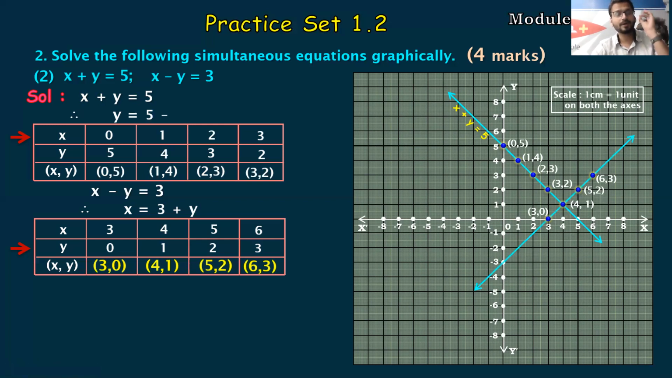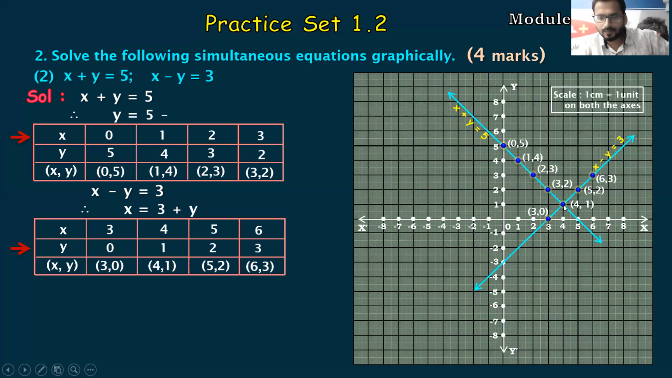Most important point, students, you have to write the given equation, the second equation. Let's write the equation also. And definitely both the lines are going to intersect somewhere, because only if they intersect do we get a unique solution. So it's this point.